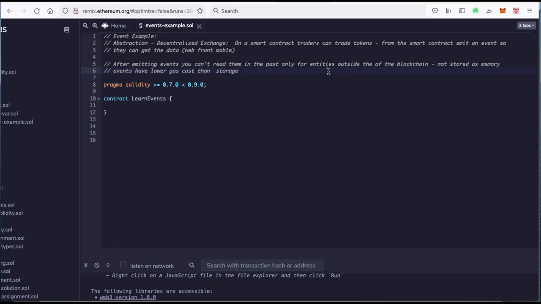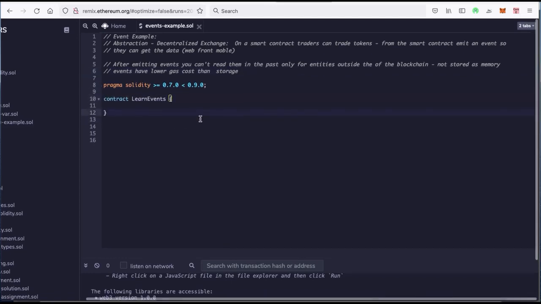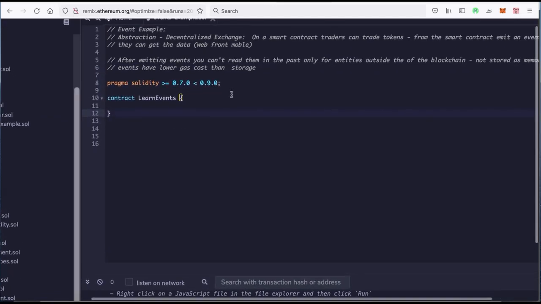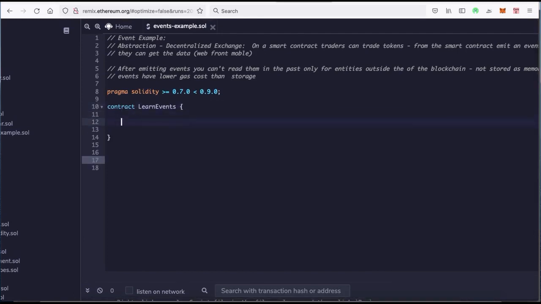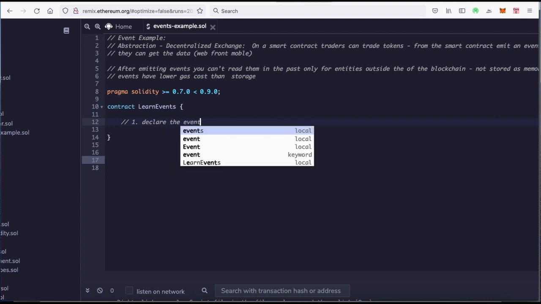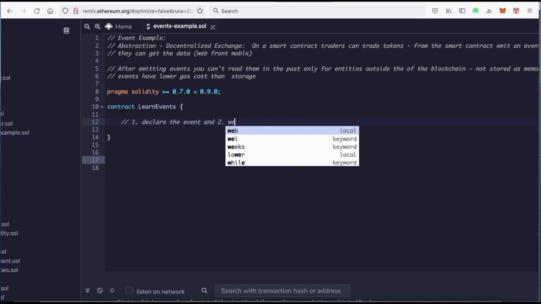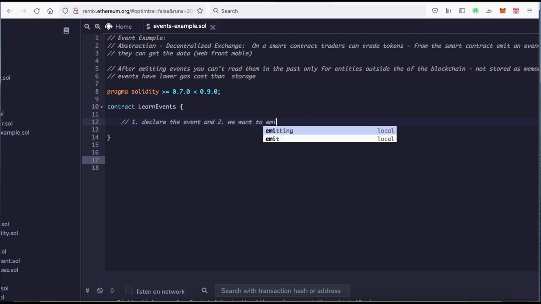But let's take it even further. Let's write out the events and actually look at it to help you really understand what's going on. So I have this contract. You don't have to code along, but you can if it helps you. Let's say we have this contract, LearnEvents. So I want to make an event. How do we actually make events? There are two steps. One, we want to declare the event, and two, we want to emit the event.